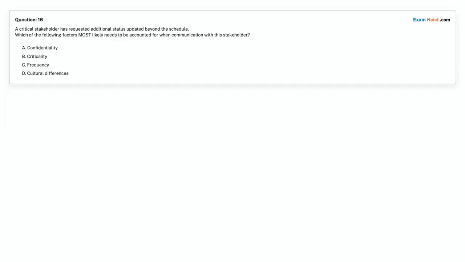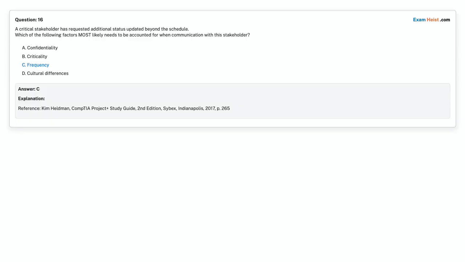Question 16. A critical stakeholder has requested additional status updates beyond the schedule. Which of the following factors most likely needs to be accounted for when communicating with this stakeholder? Option A. Confidentiality. Option B. Criticality. Option C. Frequency. Option D. Cultural differences. Choose the correct answer. Correct answer is Option C.